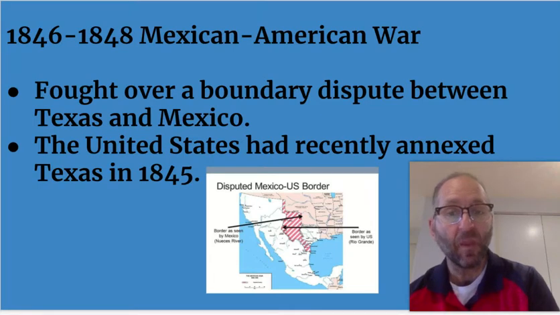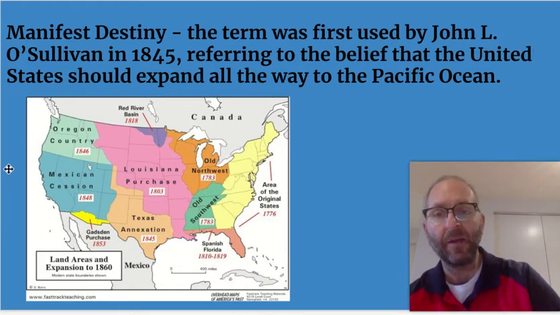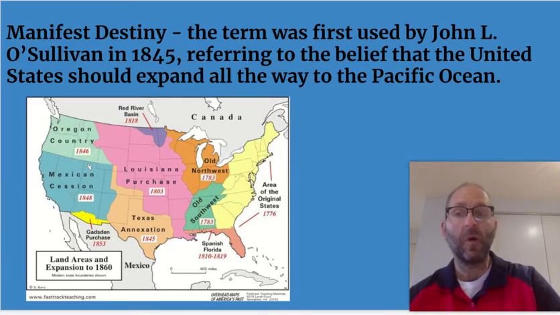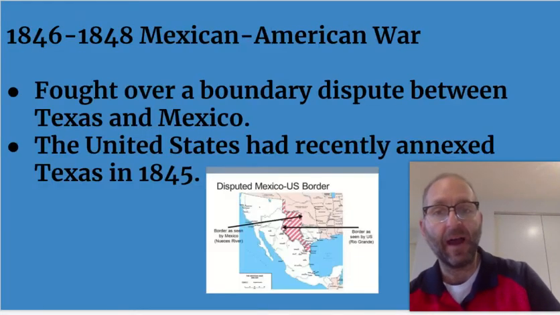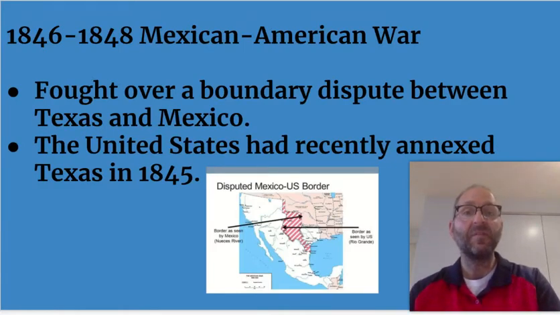So the territory that we acquire, this Mexican cession down here, is California, Nevada, New Mexico, Arizona, Utah, part of Colorado, part of Wyoming. That's all the result of the Treaty of Guadalupe Hidalgo, which was how the Mexican-American War ended. So this is going to lead to sectional tension.